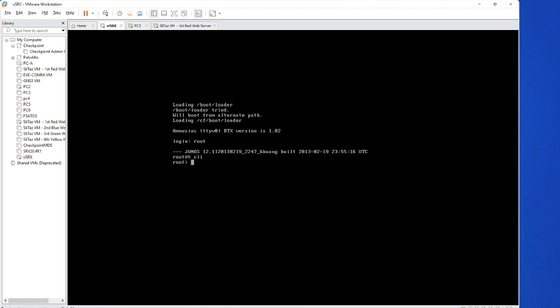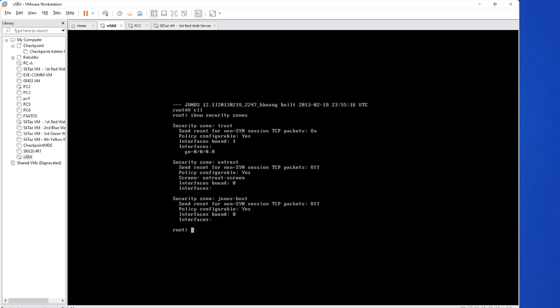Right, so how do we start doing this? First of all, if you want to create a security zone or a functional zone, you have to start by creating those zones. For example, here, show security zones. I can give the command and see there are two zones available here. Can you see them? Trust zone and untrust zone. There is also one more zone, junos-host. What is that? Basically, it is meant for handling the traffic destined for the device or originating from the device.